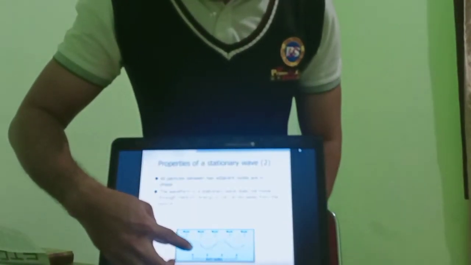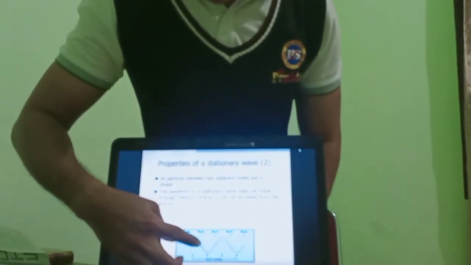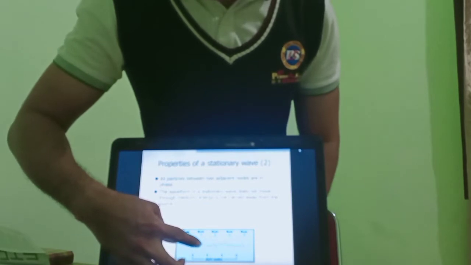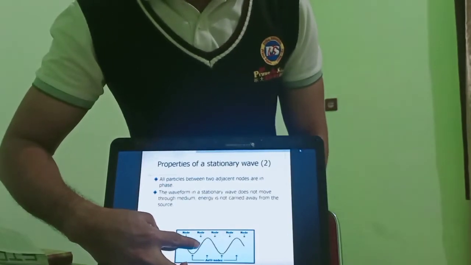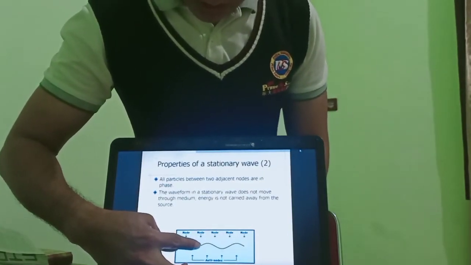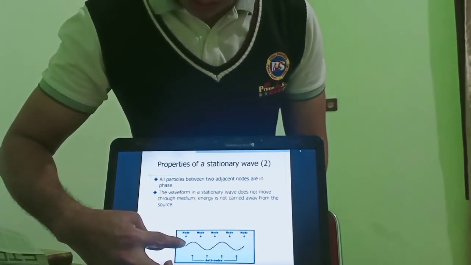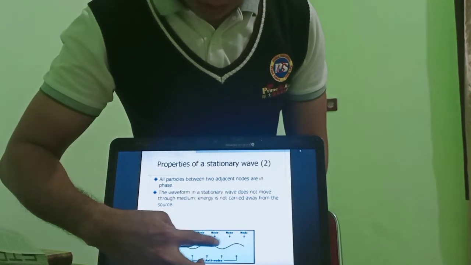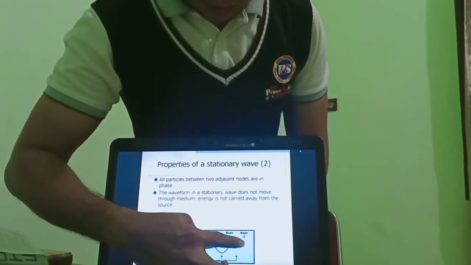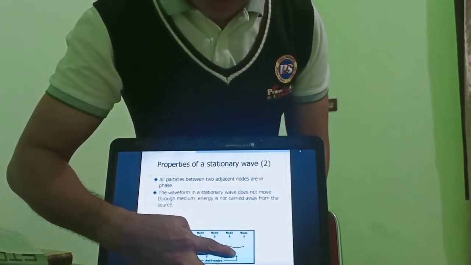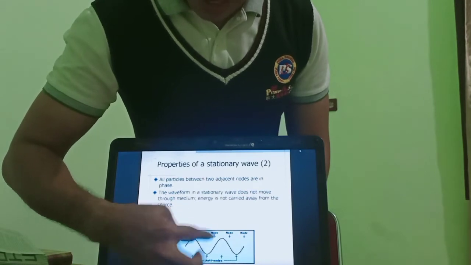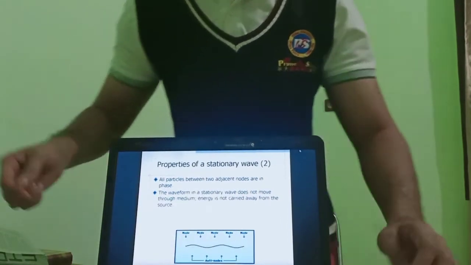Okay, this is the nodes. If I hold my hand like this, you will see that the nodes, the points of the nodes, this one will never move, this one also not moving, this one also not moving, this one also not moving, but the anti-nodes are moving up and down. Okay, that is how the nodes and the anti-nodes in a stationary wave are formed.